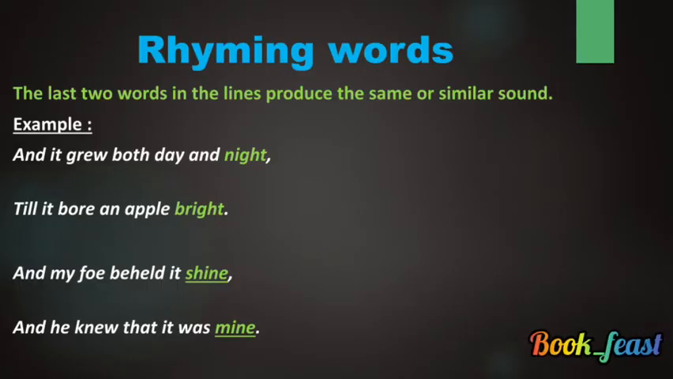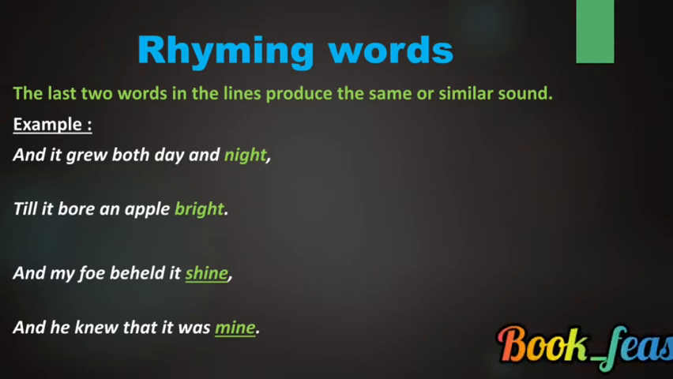So rhyming words. The last two words in the lines produce the same or similar sound. Similar in the sense it is not exactly the same, but somewhat the same. For example: "And it grew both day and night, till it bore an apple bright. And my foe beheld it shine, and he knew that it was mine." Night, bright, both are in the same sound. Shine, mine, both are in the same sound. So here, night and bright are the rhyming words, shine and mine are the rhyming words.